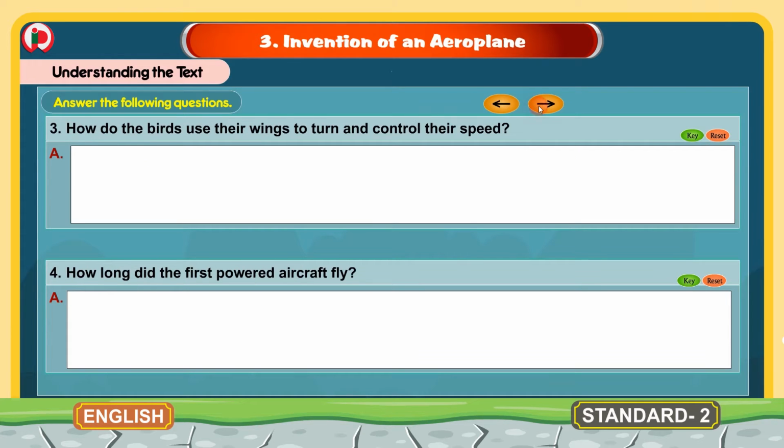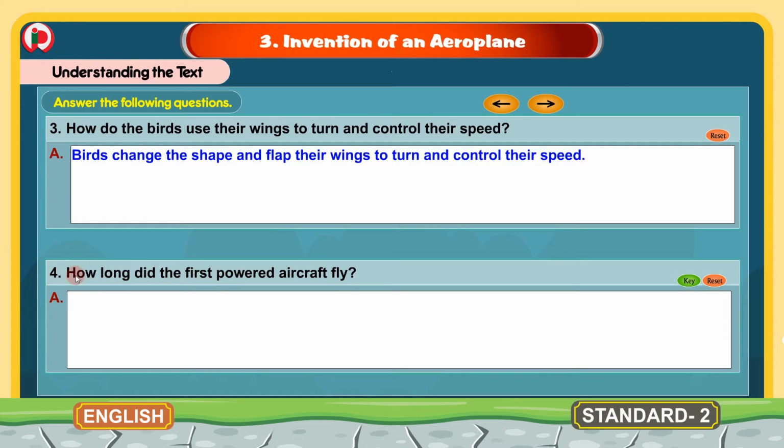Next, the third question is, how do the birds use their wings to turn and control their speed? The answer for this is, birds change the shape and flap their wings to turn and control their speed. This is the answer for this question. How do birds use their wings to turn and control the speed? Birds change the shape and flap their wings to turn and control their speed.